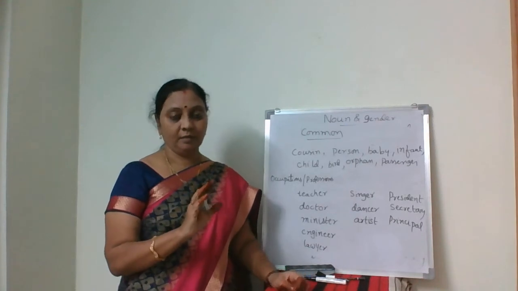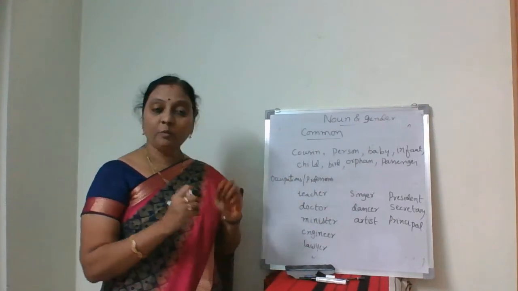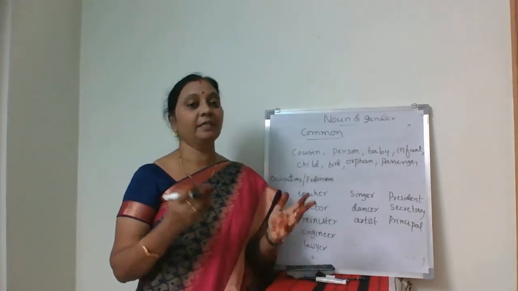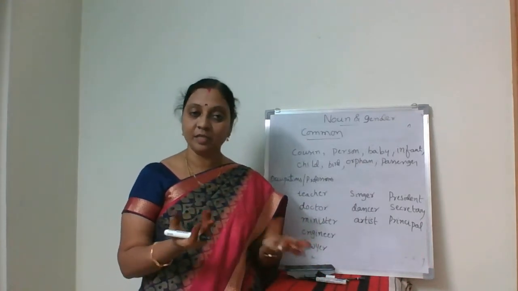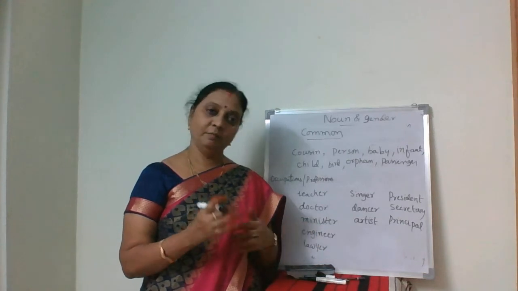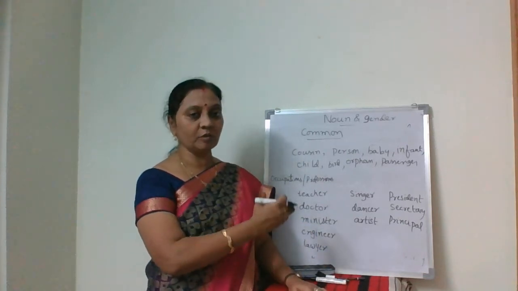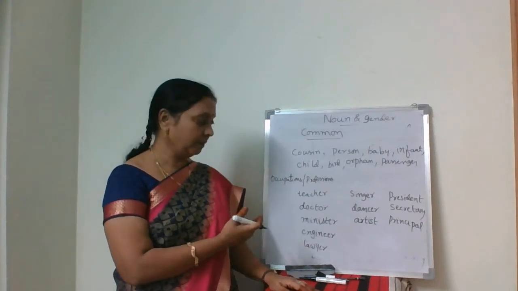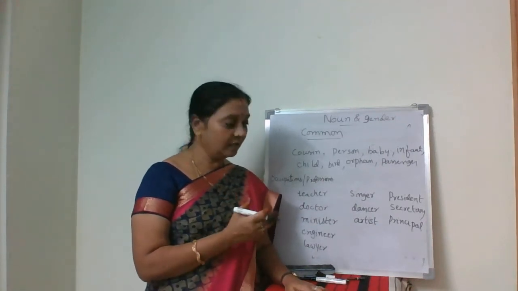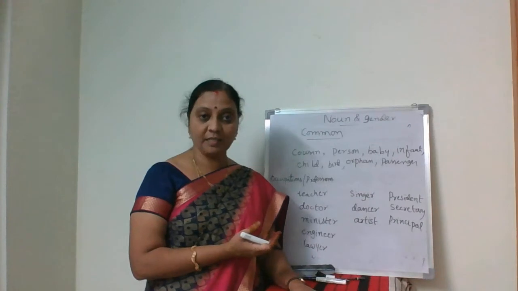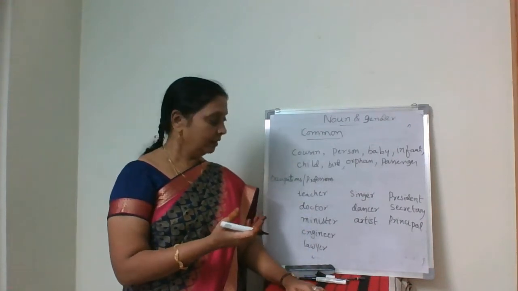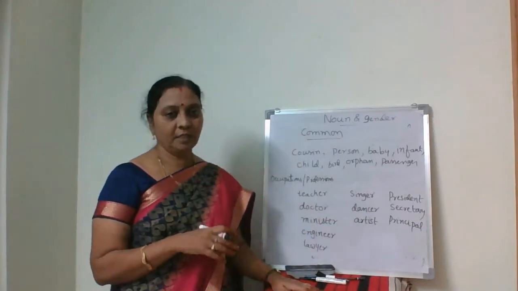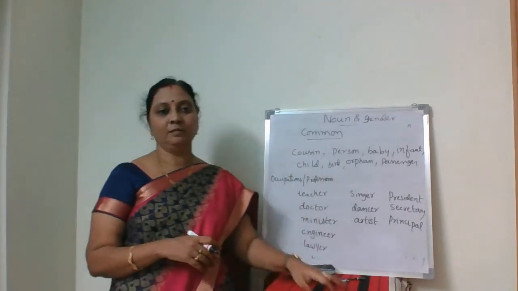Even most of the occupations and professions come under this category, like teacher, doctor, lawyer, engineer. For both masculine and feminine we use the same words: minister, judge, singer, dancer, artist, painter, president, secretary, principal. These are all common gender.